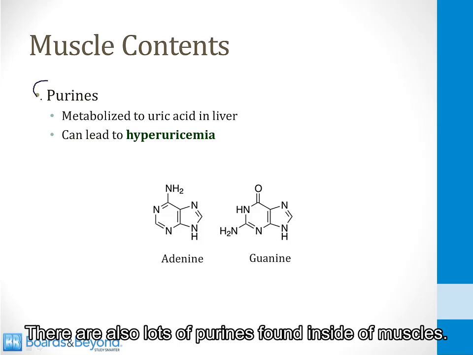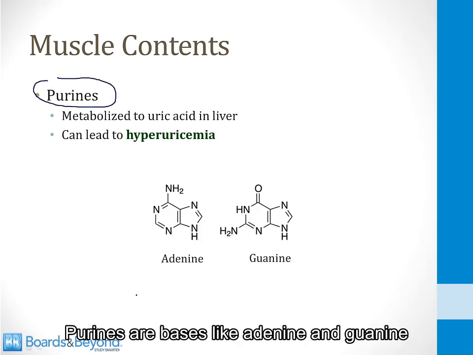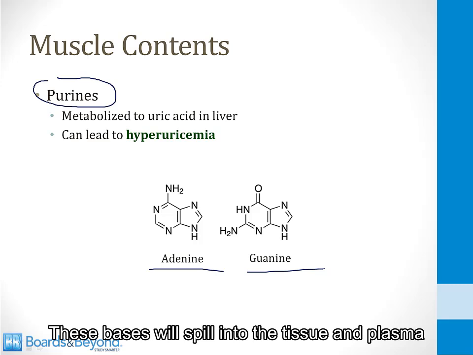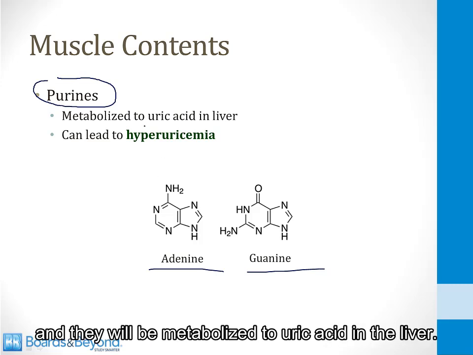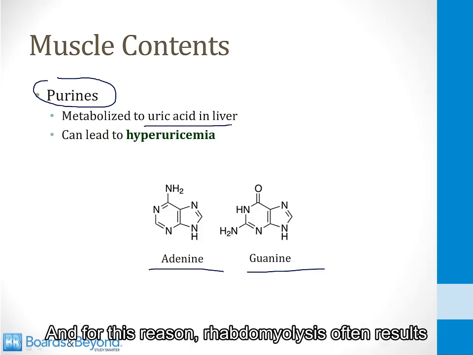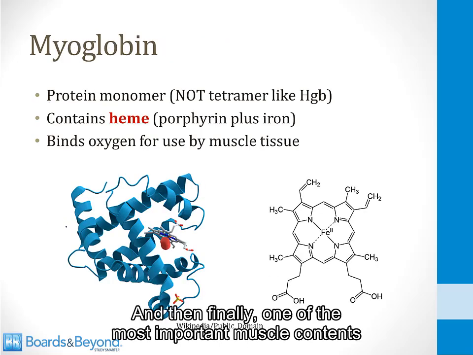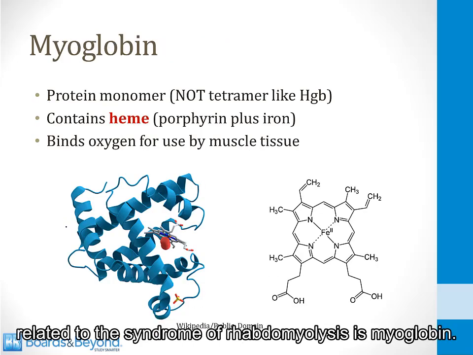There are also lots of purines found inside of muscles. Purines are bases like adenine and guanine that are used to form nucleic acids. These bases will spill into the tissue and plasma, and they will be metabolized to uric acid in the liver, and for this reason, rhabdomyolysis often results in hyperuricemia. And then finally, one of the most important muscle contents related to the syndrome of rhabdomyolysis is myoglobin.